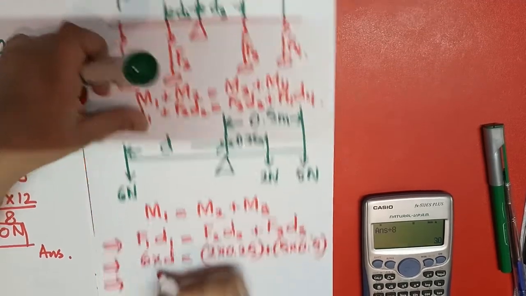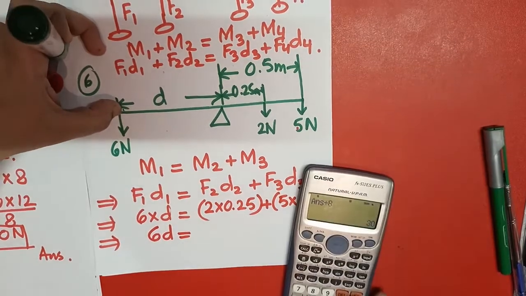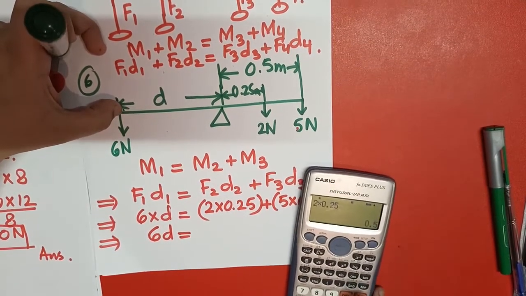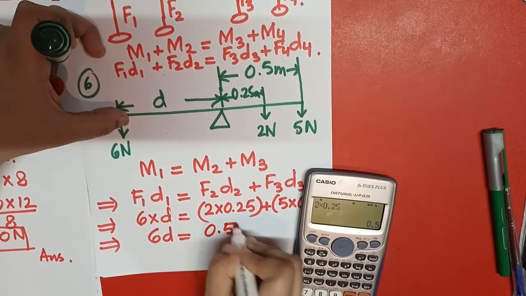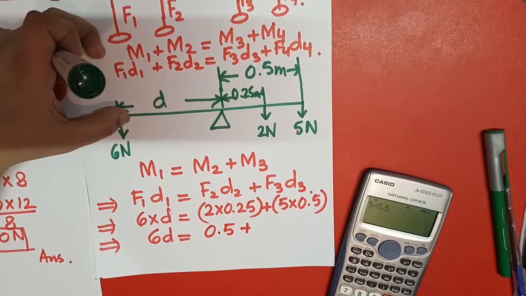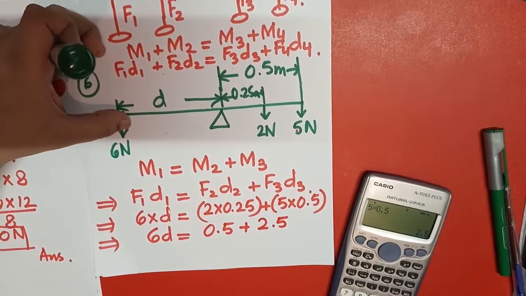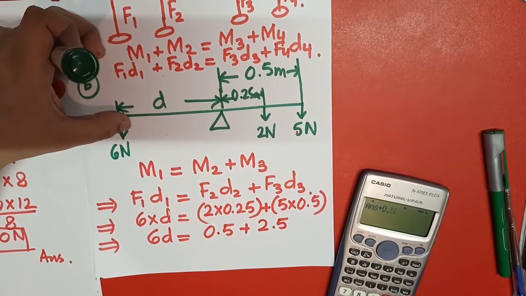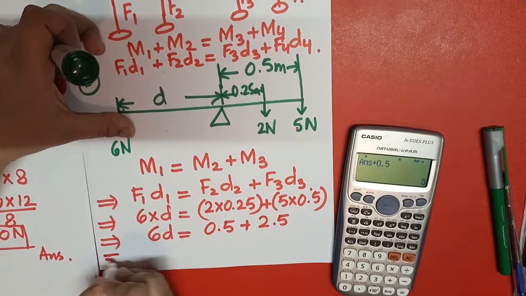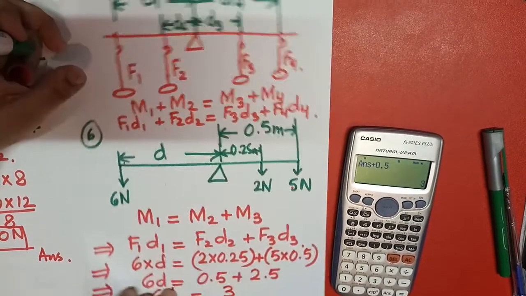So it will be 6D is equal to 2 into 0.25, and this is coming out to be 0.5, and I have to multiply 5 into 0.5, so it will be reduced to half, so it will be 2.5. So I have to add 0.5 and 2.5, so it is coming out to be 3. 6D equals 3.